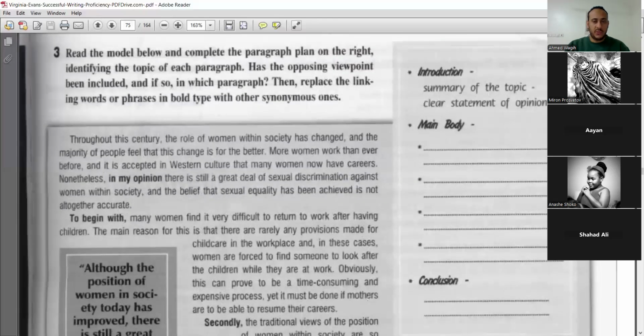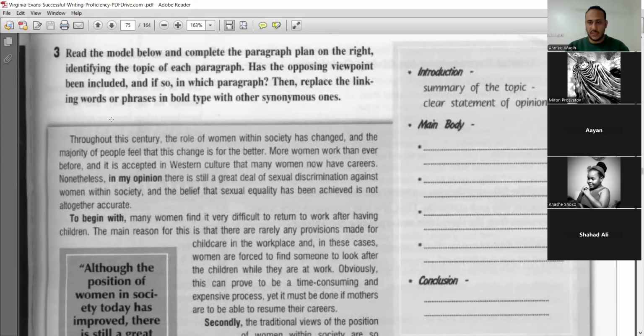We will read an example. We got this example before. It's a good example, by the way. But we will read this example just to remember the outline, or how this opinion essay is developed.